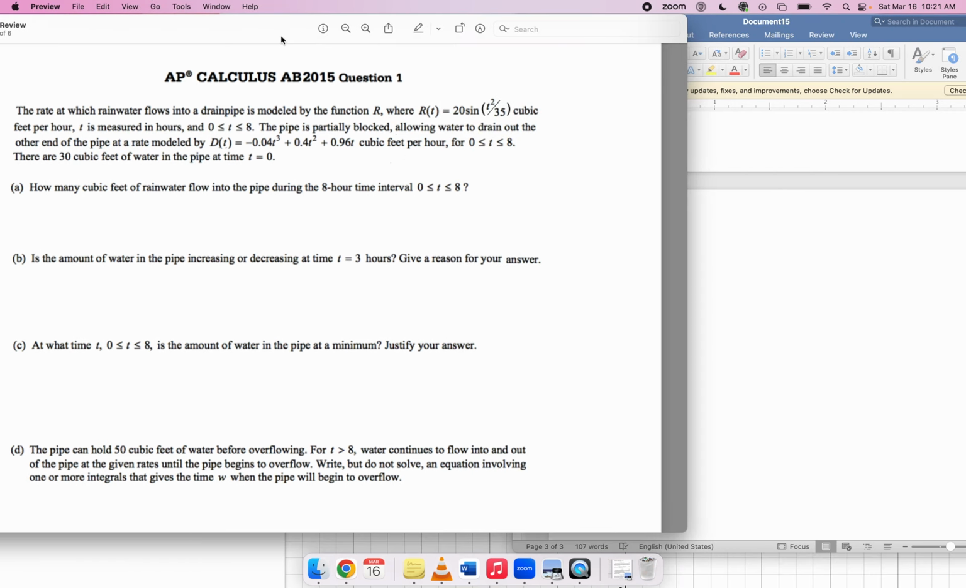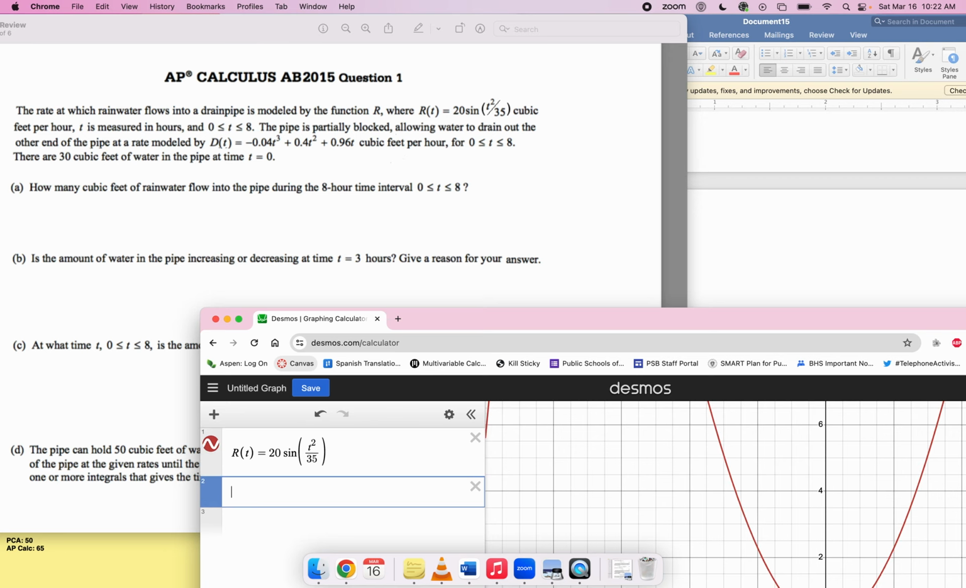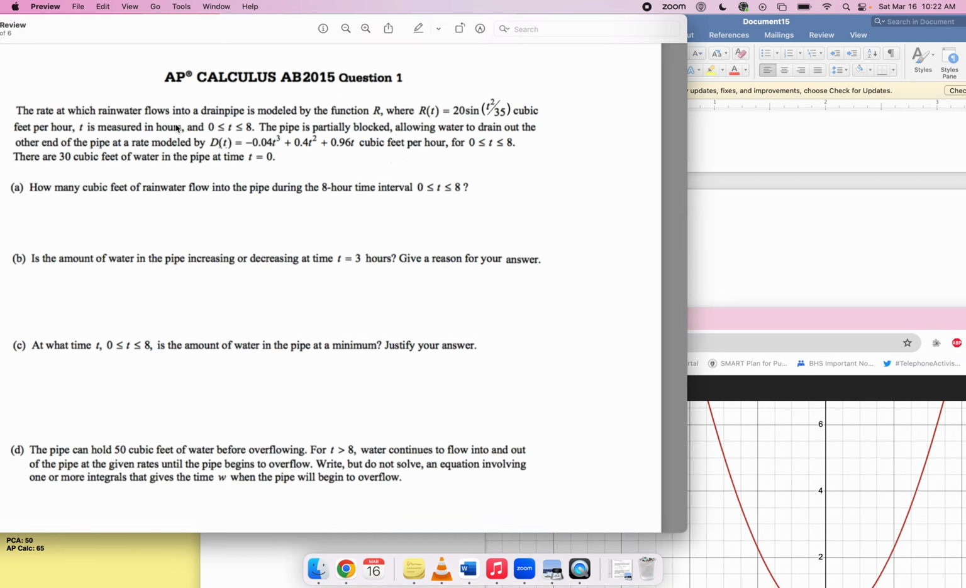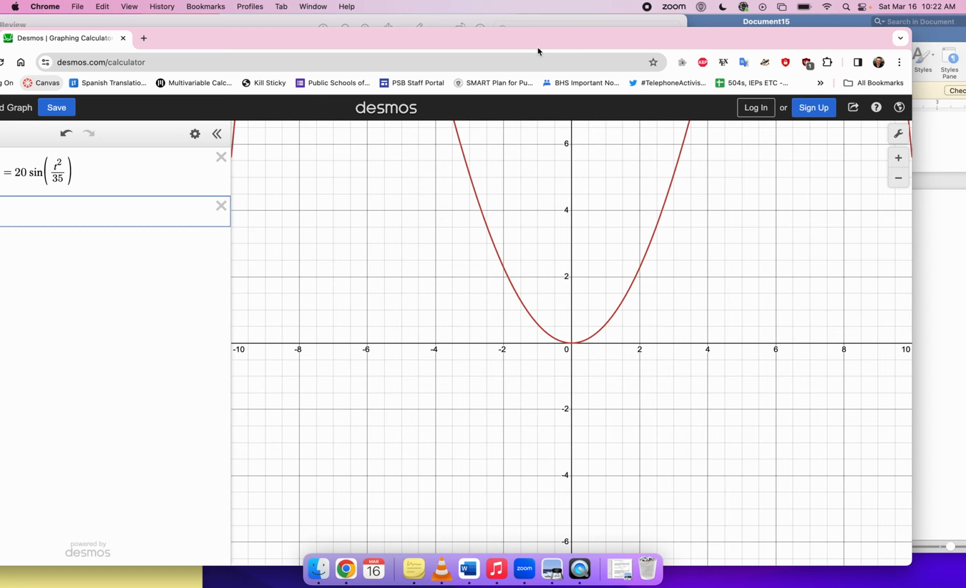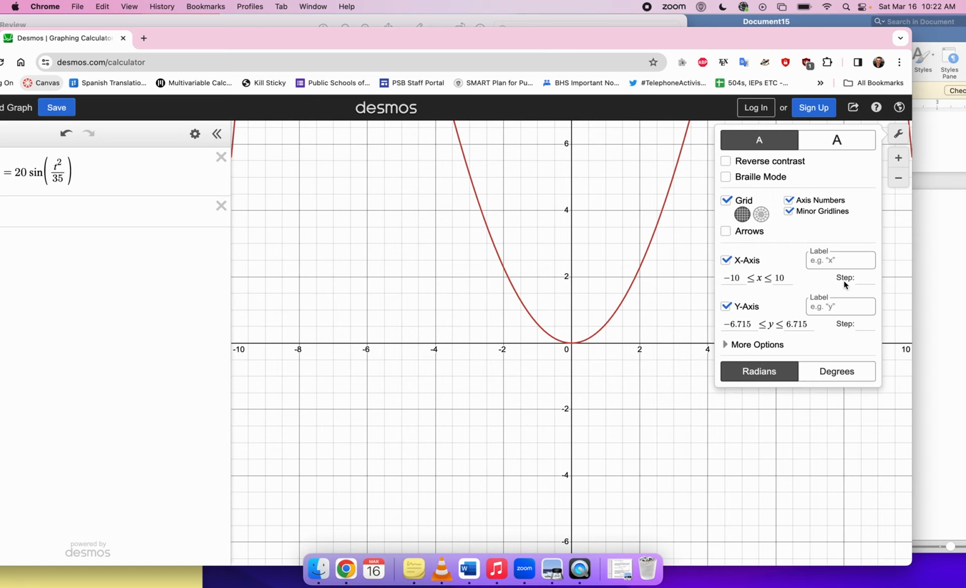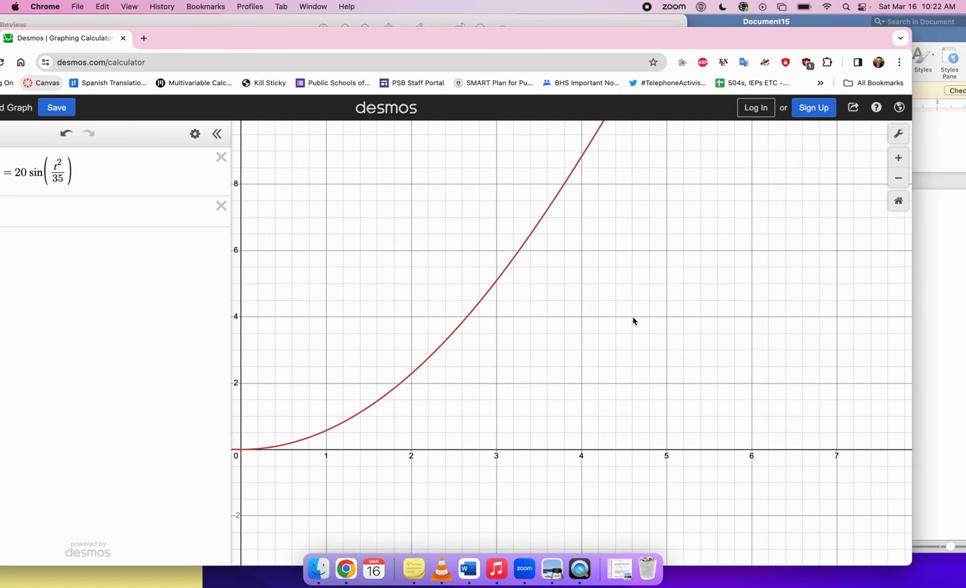Okay, so the rate at which rainwater flows into a drain pipe is modeled by the function r. Okay, that's my rate in function. Let me just go ahead and punch that into Desmos right now. So r of t is 20 sine of t squared over 35. And that's occurring for t between 0 and 8. So I'm just going to restrict, and you should do this in your calculator as well, I'm going to restrict my x values to that interval. Why would you look at anything else, really?